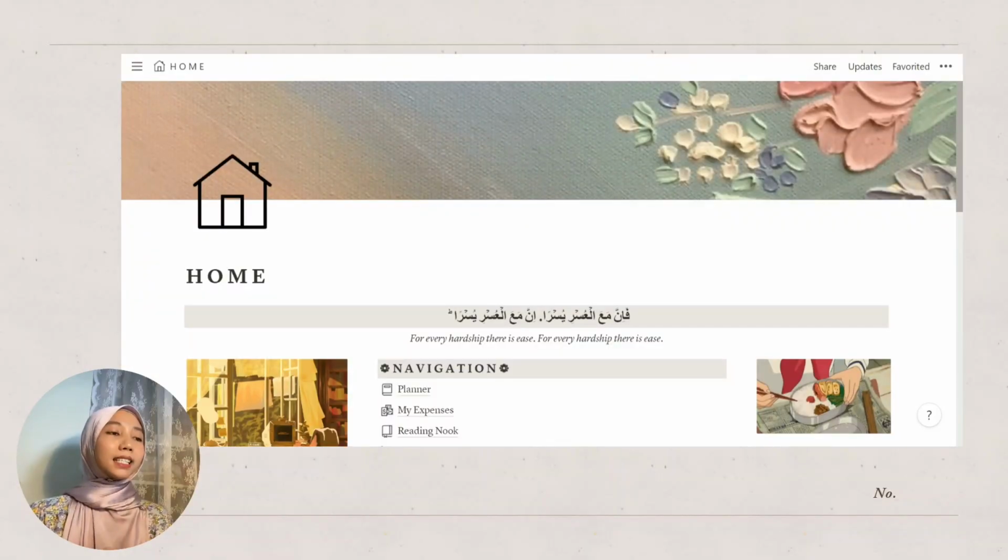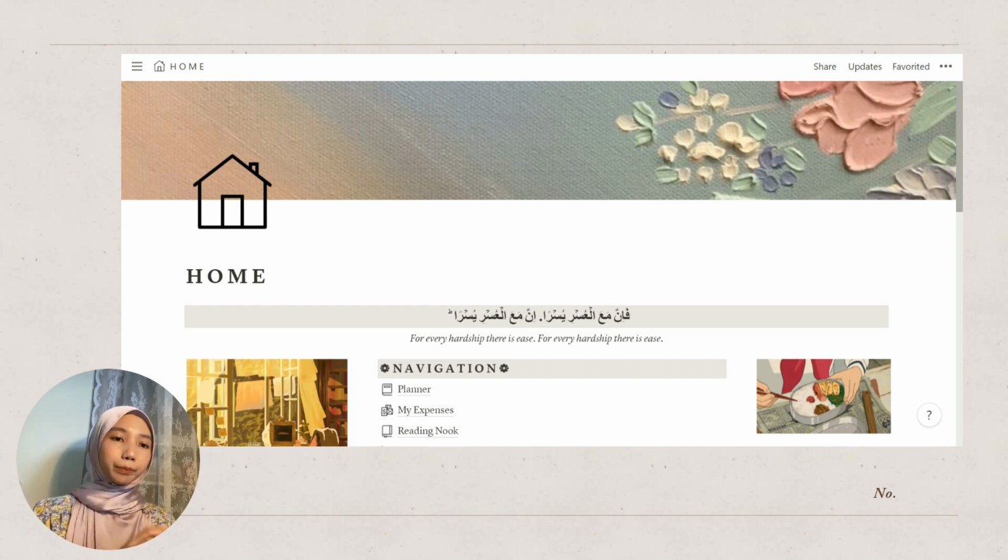So we're going to start off with the dashboard first. This dashboard template, I actually got it from Jenny's Studies, so you can watch her video up here where she will tell you how to make widgets and also icons. But I will also share my own template in the description box below, as I did tweak her template a bit just to fit my needs.